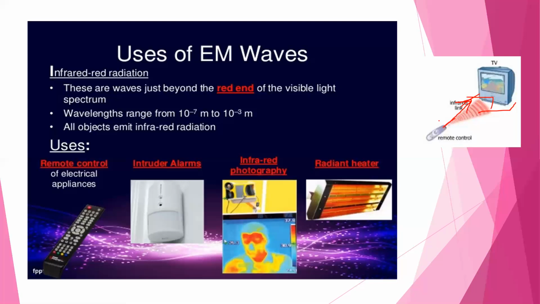All objects emit infrared radiation. The wavelength range of infrared radiation is from 10 raised to minus 7 meter to 10 raised to minus 3 meters. Uses of these infrared radiation waves are in remote controls, in intruder alarms, infrared photography, and in radiant heaters. They are low cost and easy to generate.